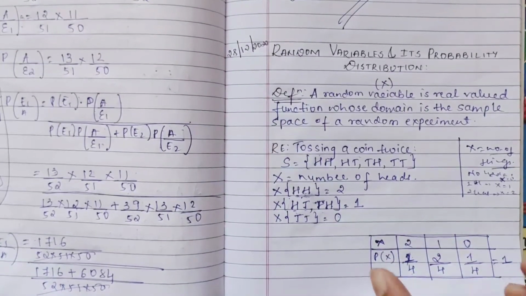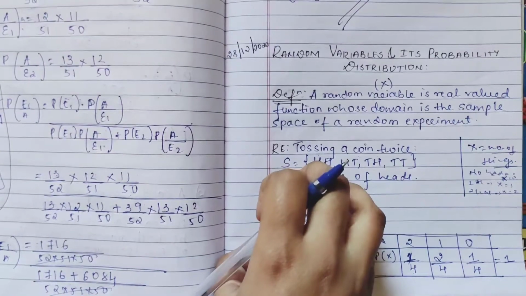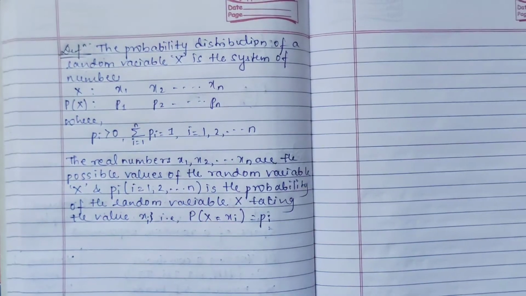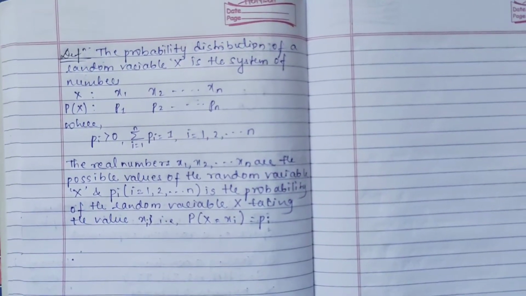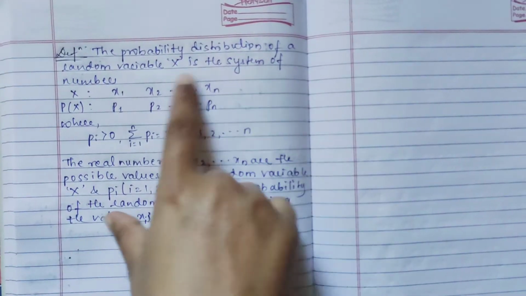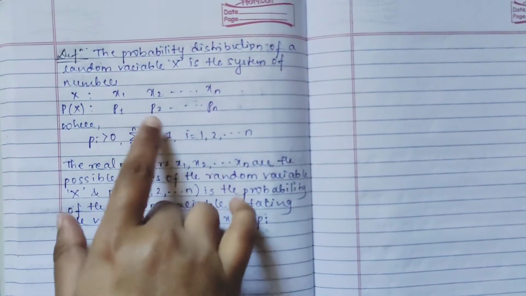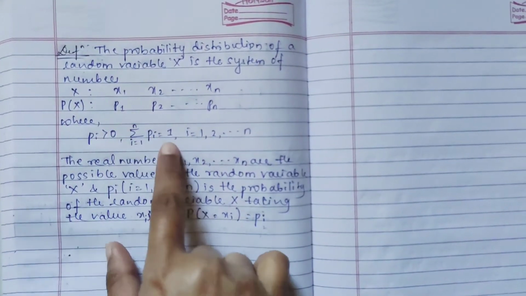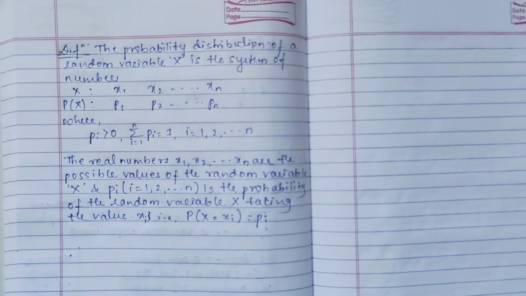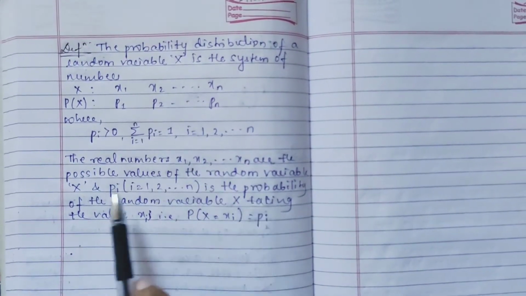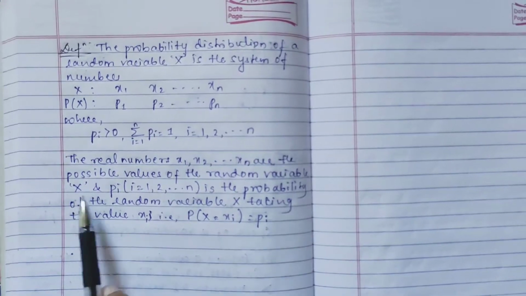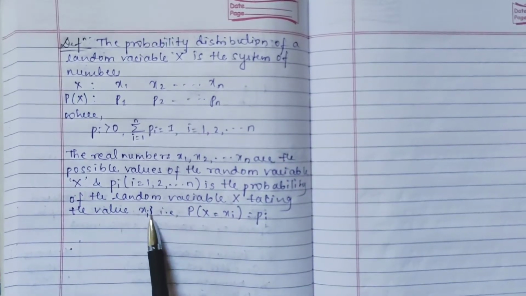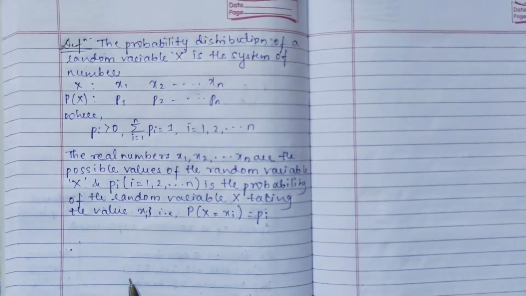I hope you have understood what a probability distribution is and what random variables are. Whatever I just explained is the definition, please note it down. A probability distribution is a system of numbers. As I have said, we make a tabular column, and its summation you should get as 1 itself. See, the real numbers x1 up to xn are the possible values of the random variable x, and p of i, that is the probability, is the probability of the random variable x taking the value xi, that is p of x is equal to xi.